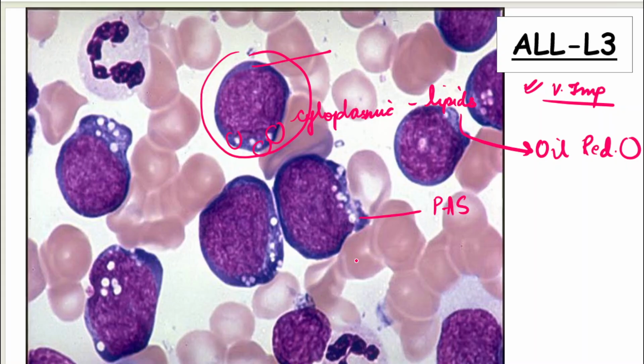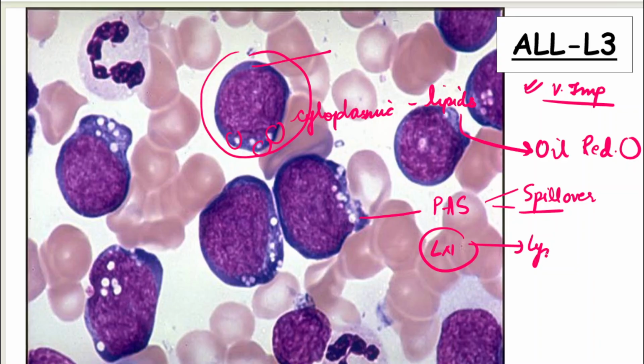Now another important thing. ये ALL L3 के blast, are they actually blast? Why are they coming in blood? Or they are some spillover of a lymphoma. I hope you understand the difference between a leukemia and a lymphoma. Leukemia is the tumor of the blood where the immature cells are present in the bone marrow or the blood. But when primarily a lymph node is being involved, that is a tumor of the lymph node or spleen,